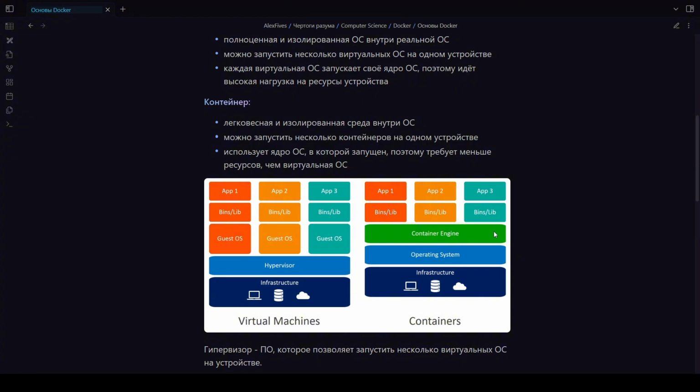This is about security. In terms of security and isolation, virtual machines are certainly better. But for a vast number of tasks, containers are quite sufficient. At the same time, we gain a performance advantage.